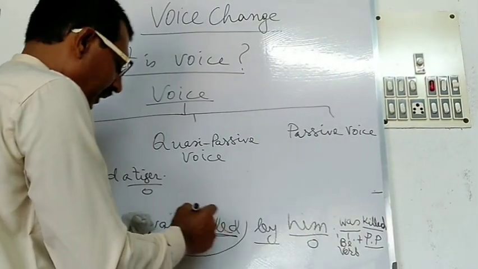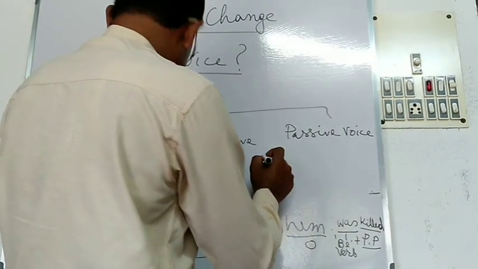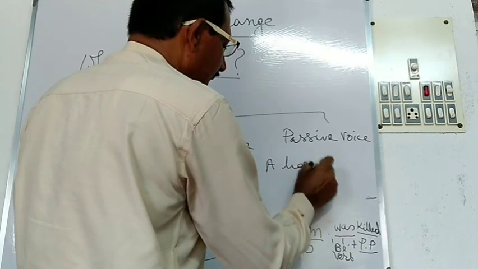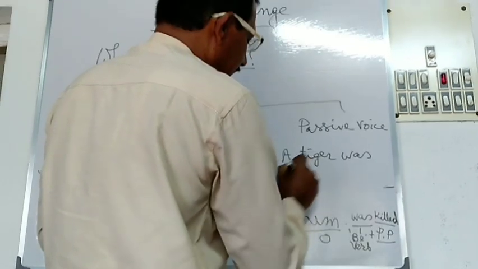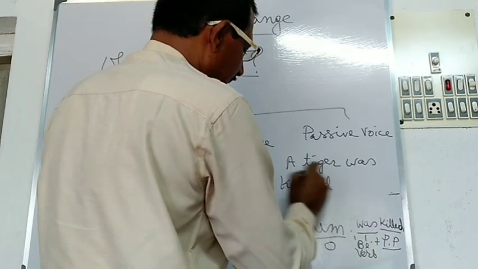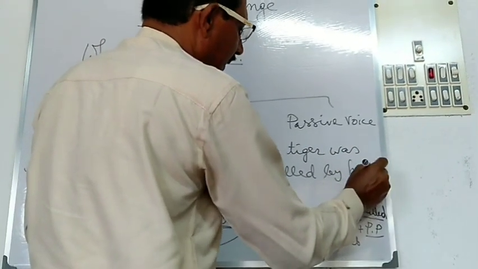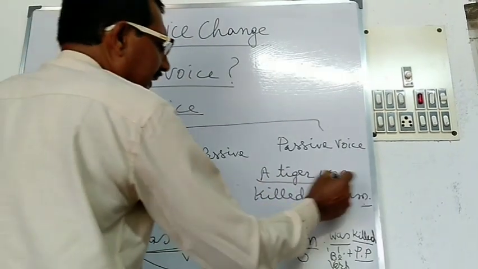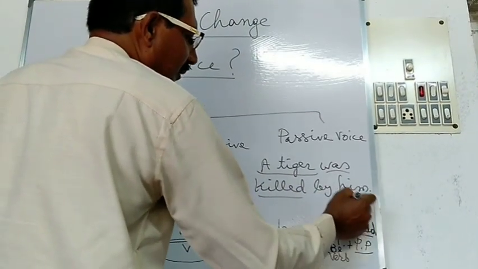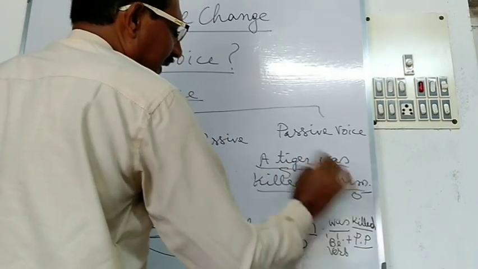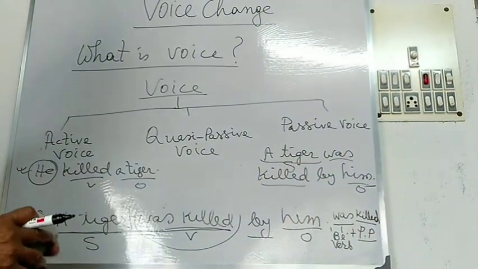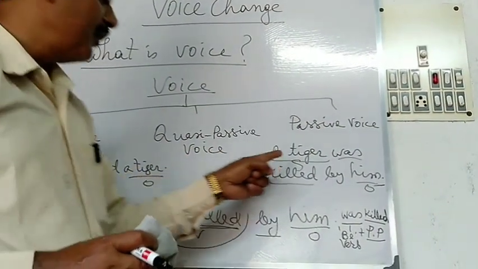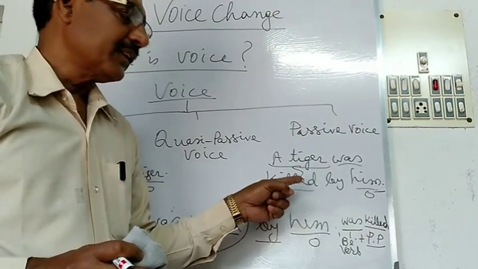And then a passive voice is, a tiger was killed by him. Here, a tiger is the subject, was killed is the verb, him is the object. Subject, verb, object is there. And here, in the second sentence, as the subject is acted upon, it is called passive voice.